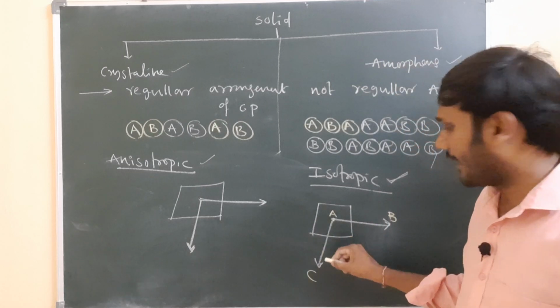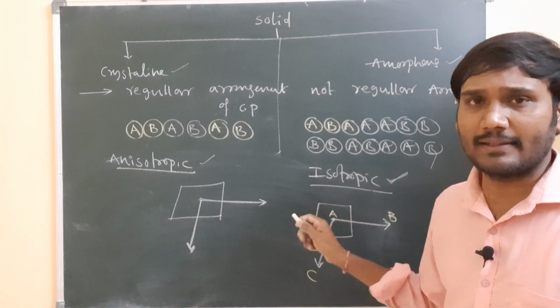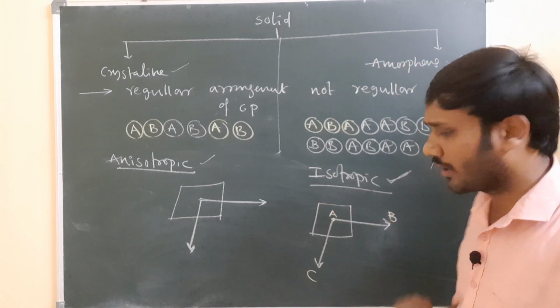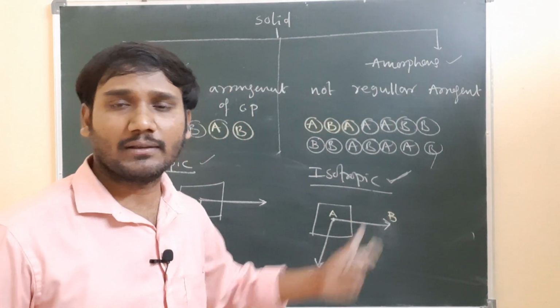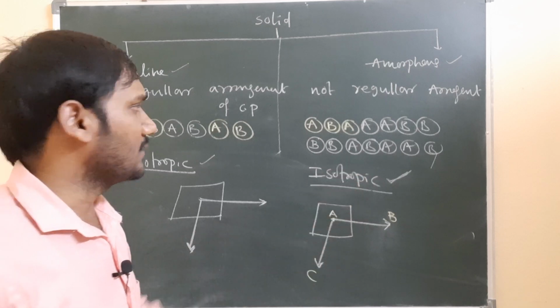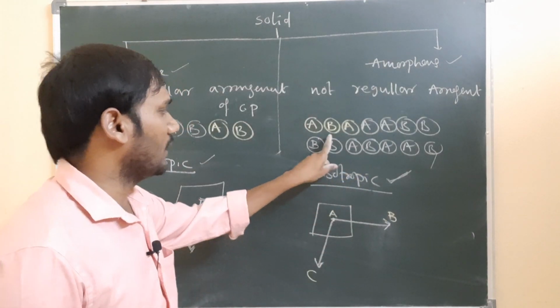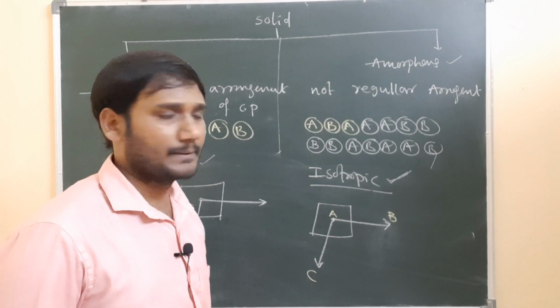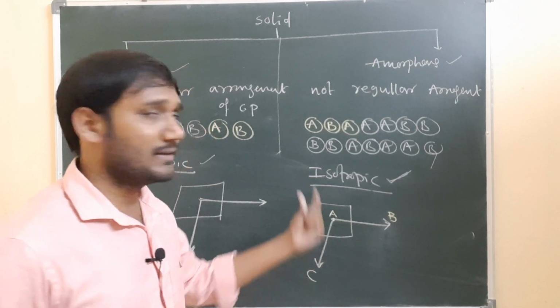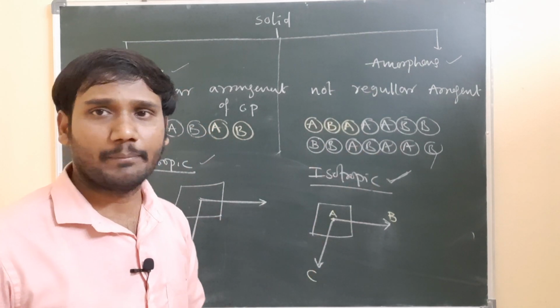In two different directions also, if the physical properties are the same, that is called isotropic in nature. So why are the properties different and why are they the same here? Let us discuss. For example, this is the arrangement of the particles in an amorphous solid. In an amorphous solid, as we discussed, there is no regular arrangement of the particles.